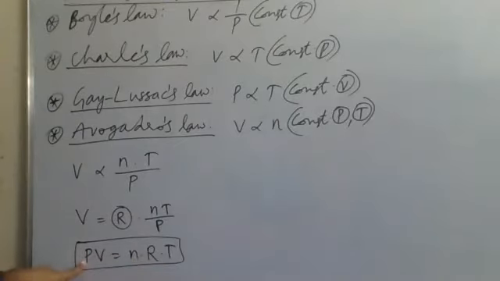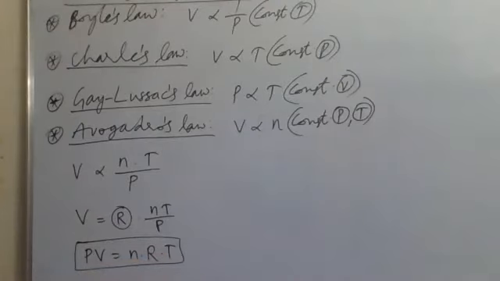Here P is the pressure of the gas and V is the volume of the gas, which is equal to n, the number of moles, into R, which is called the universal gas constant. And capital T is the absolute temperature, or Kelvin temperature. Suppose we take pressure of the gas in atm, volume of the gas in liters, n is the number of moles, R is the universal gas constant, and capital T is in Kelvin.